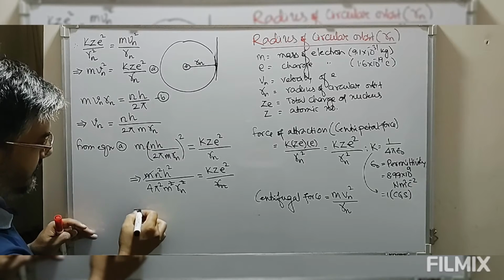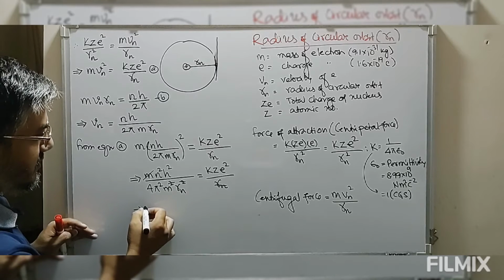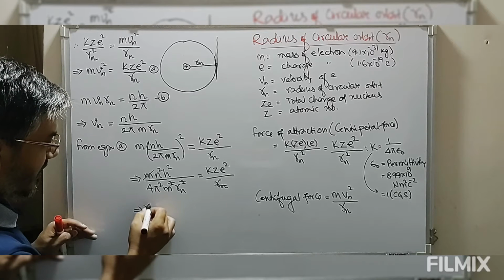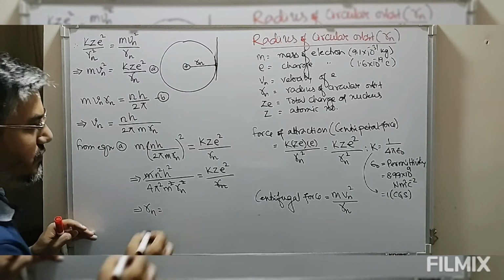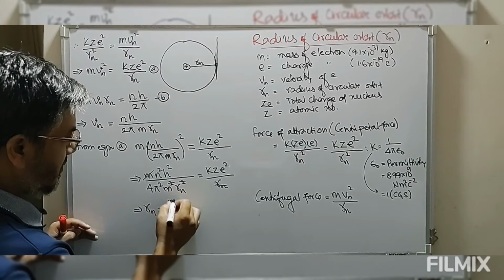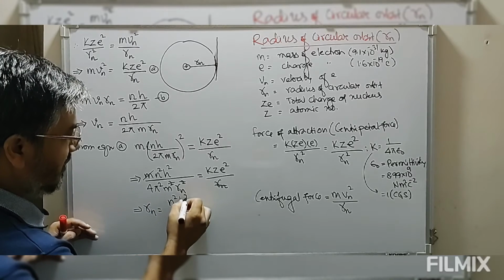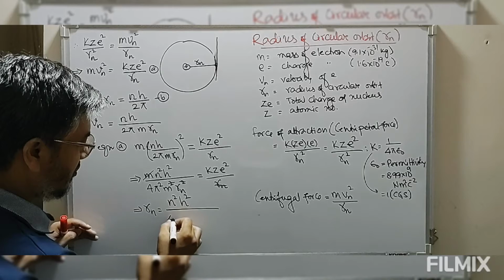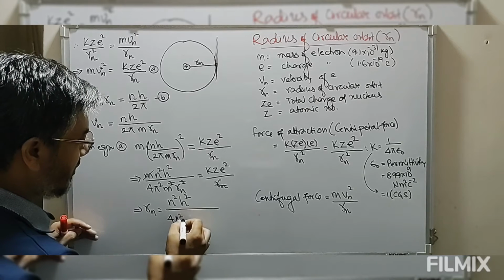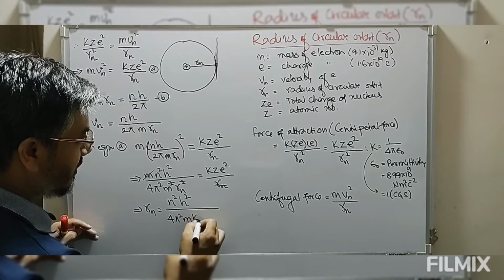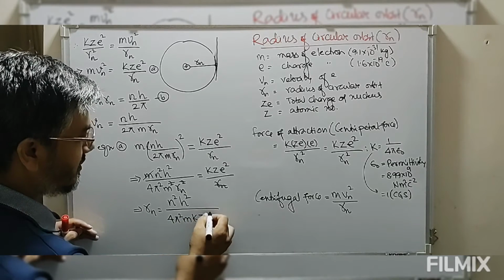So therefore look at this, from this R n is equal to n square h square divided by 4 pi square m k z e square.